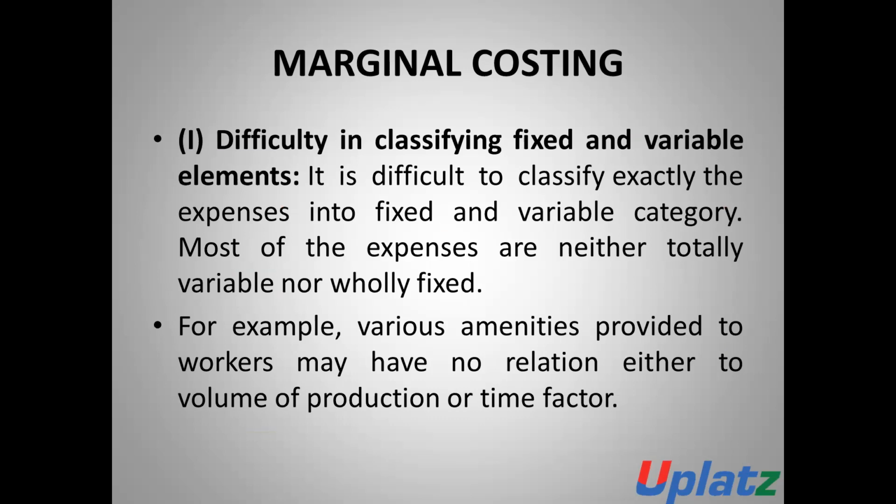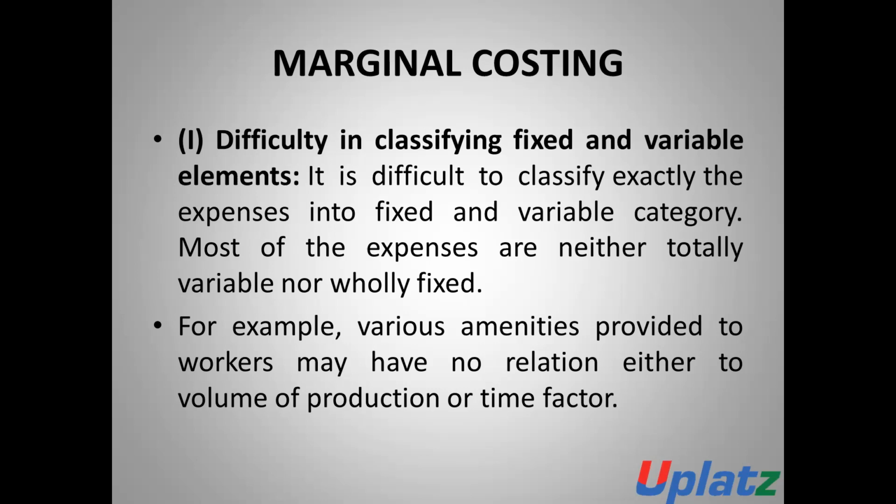Number one is difficulty in classifying fixed and variable overhead. In the case of marginal costing, it is very difficult to classify the expenses exactly into fixed and variable categories.